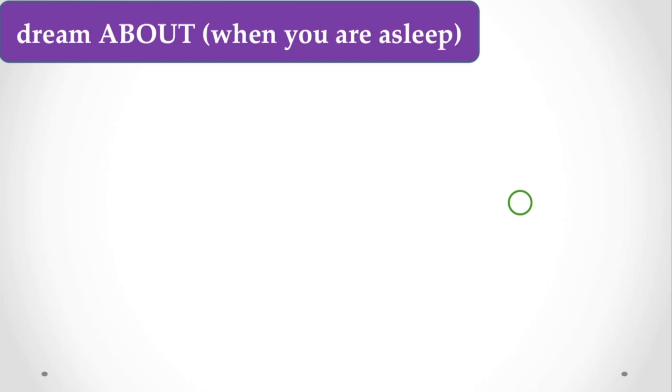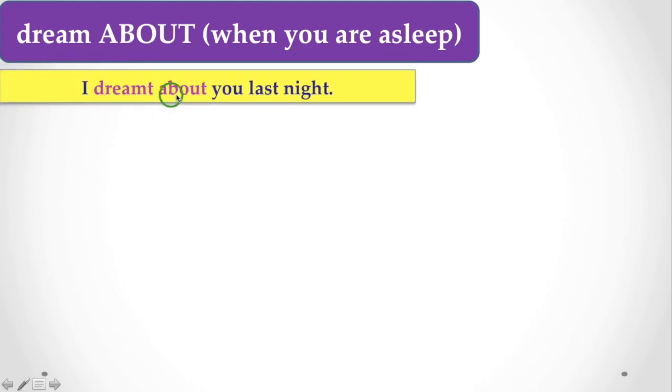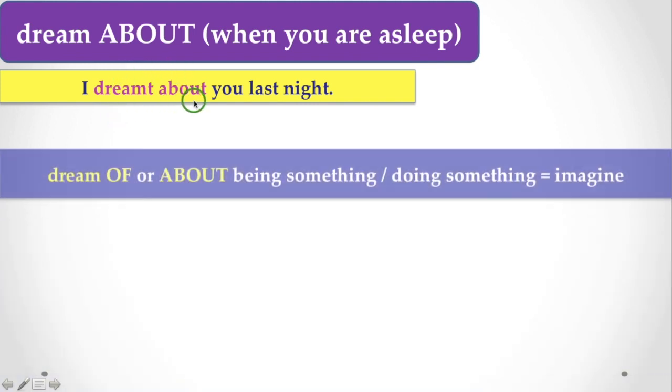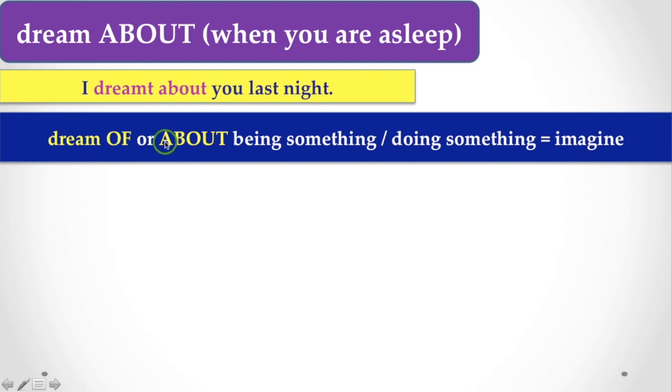When we are talking about dream about, we actually mean when you are asleep. So when you are asleep, if somebody wants to know about your dream, in that case you have to use dream about. Here, I dreamed about you last night. This is related to my dream and sleep as well. But dream of or about being something, doing something, that means you are imagining something that is related to your imagination.